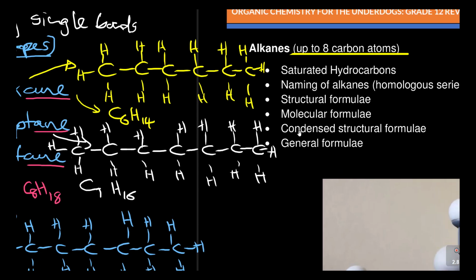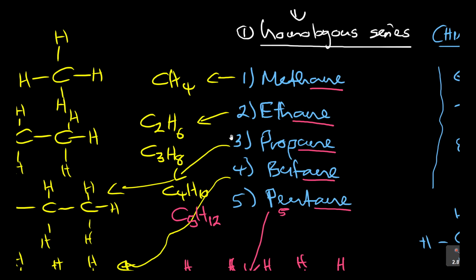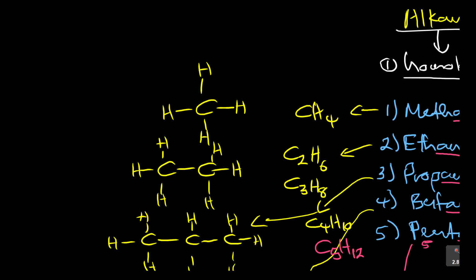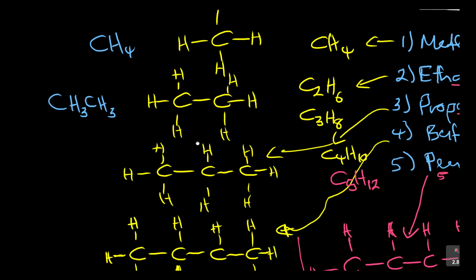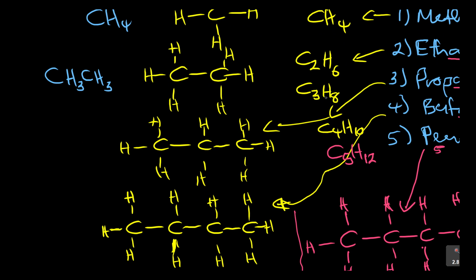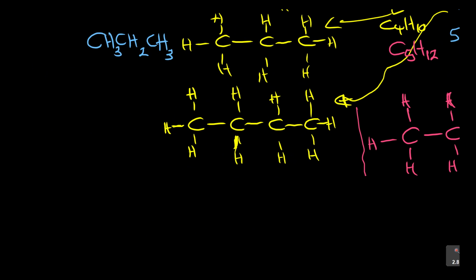Let's look at the condensed structural formula. It's not difficult. We can start here. For methane, it's simple: CH4. For ethane, CH3 and CH3. This is the condensed structure. On this other one, propane, carbon number 3, it's CH3, CH2, CH3. Are you seeing that? On the other one, what do we have?